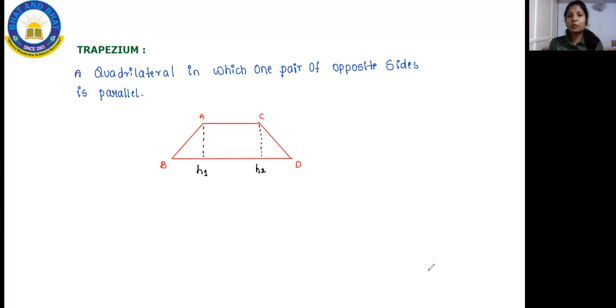Okay. Hope you have completed this. And now we'll go with our last one, the last type of quadrilateral. Before that, I'm going to disable your chat session, and right now it's disabled. And we'll go with our next one, that is rhombus. Even if this sounds like a different word to you, it is not, because you have already studied it. Some people might not. So I'll teach you what a rhombus is now.